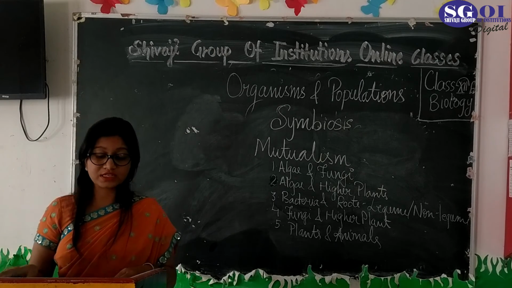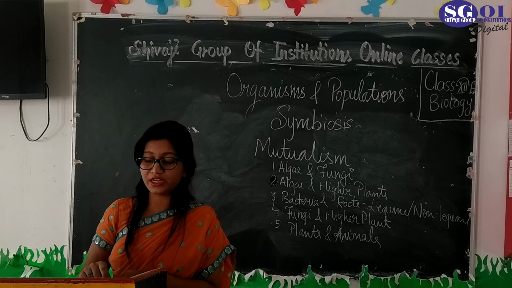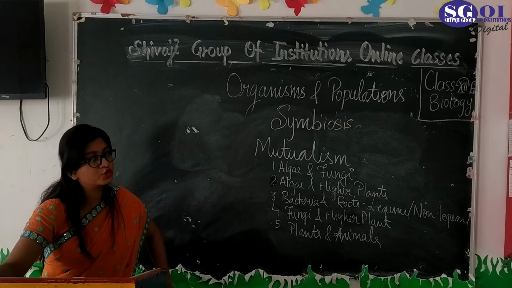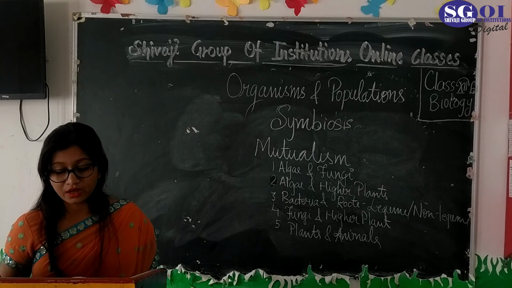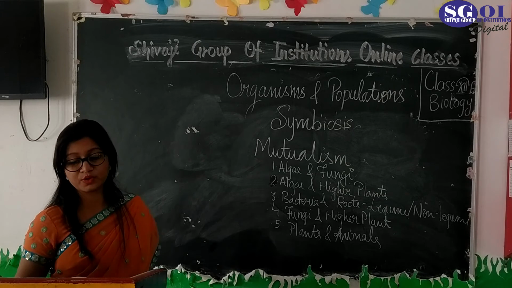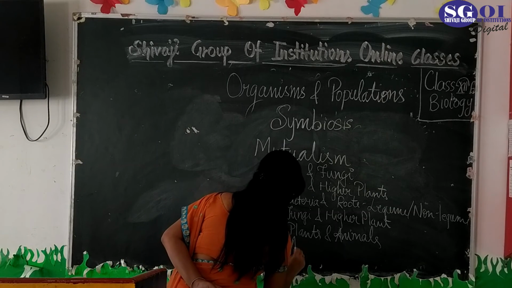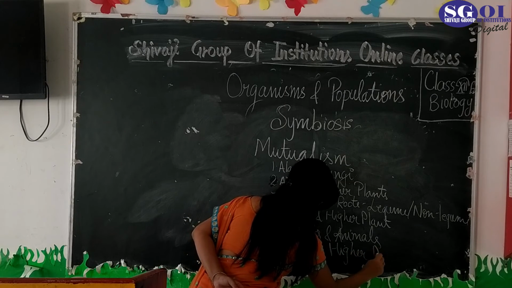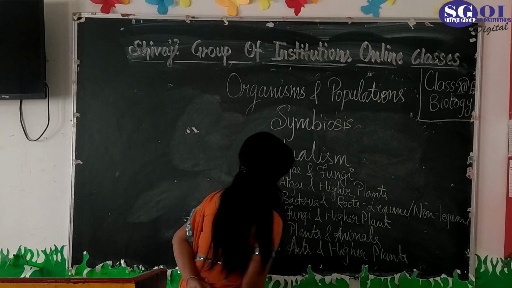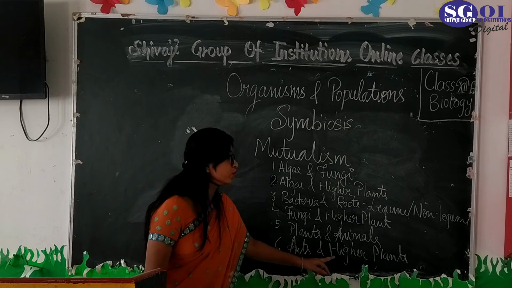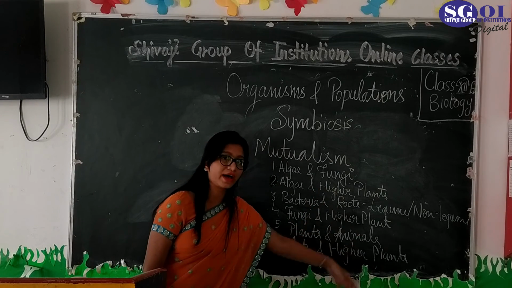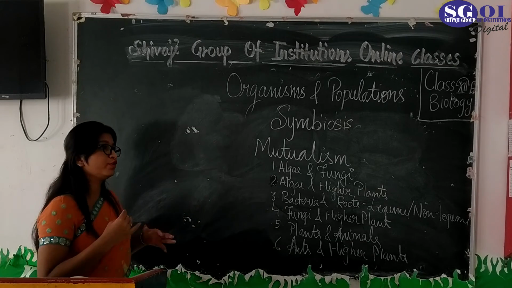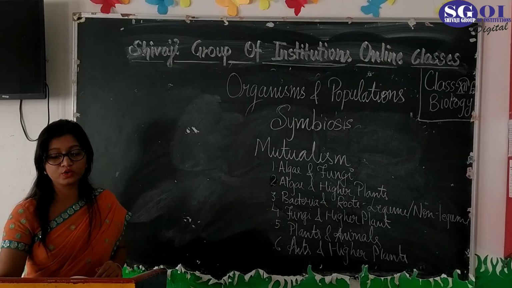That is zoophily, which is animal-mediated pollination. The pollination which is done with the help of animals shows that plants and animals are living in mutual understanding with each other. Now the next kind of mutual understanding is between ants and higher plants. They both benefit from each other. Ants get a home to live on the higher plants, and because ants are present there, no other animal tries to feed on the plants. So basically they both benefit each other.